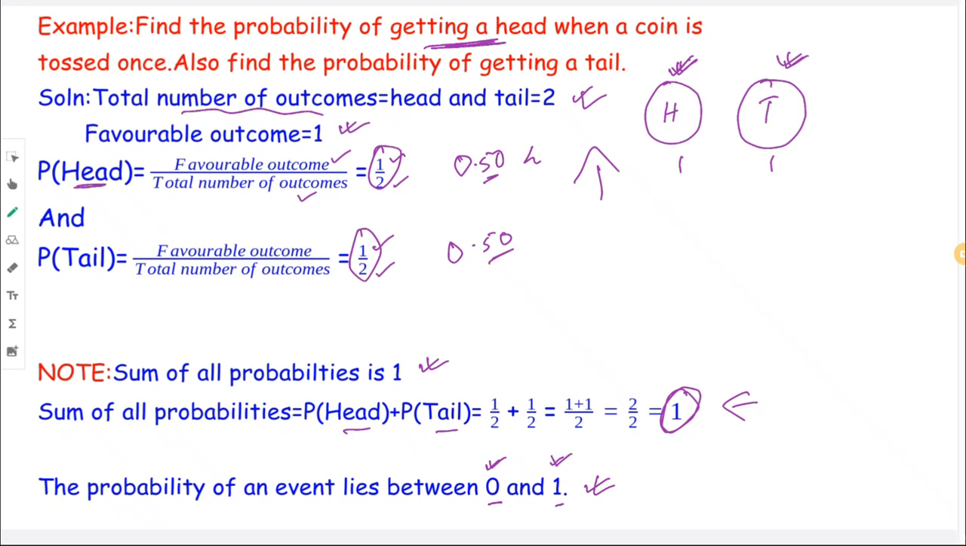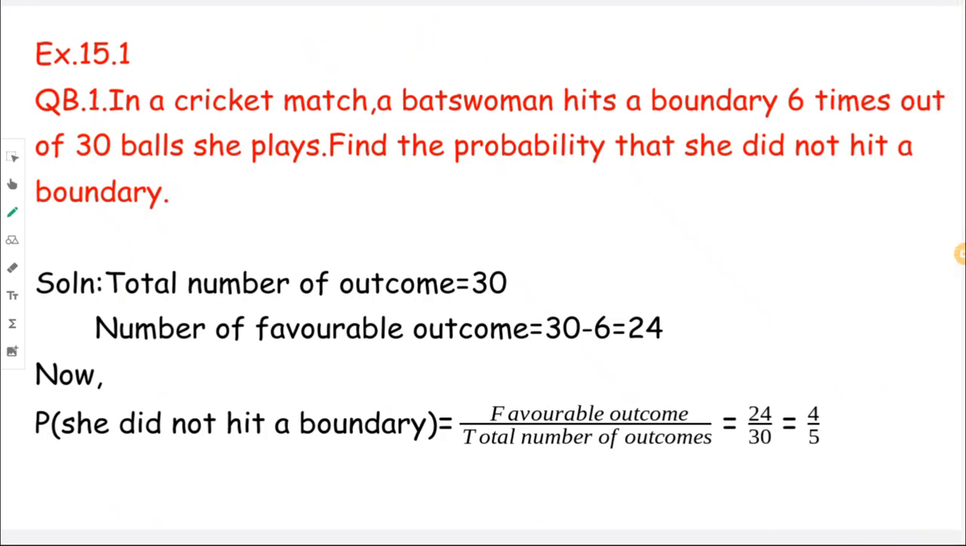All right, let's do one example here. Question number B1, 15.1. In a cricket match, a batswoman hits a boundary 6 times out of 30 balls she plays. Question is, find the probability that she did not hit a boundary. She did not hit. Okay, so first let's find the total number of outcomes. How many balls she faced? 30 balls. This is the total number of outcomes, right? The total number of balls she faced. All right, and out of this, how many times she hit a boundary? 6 times, right?